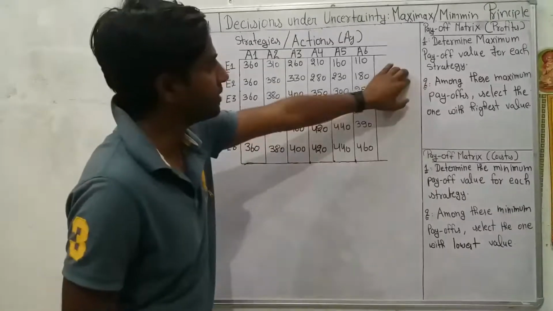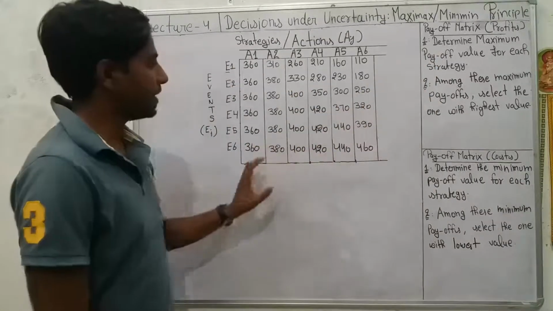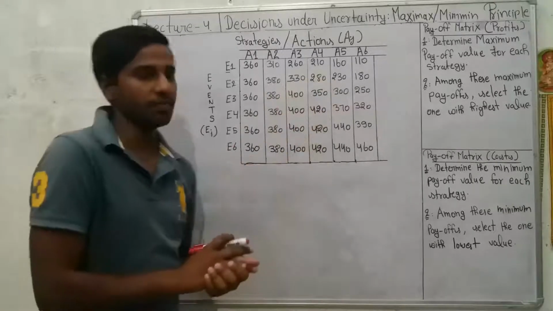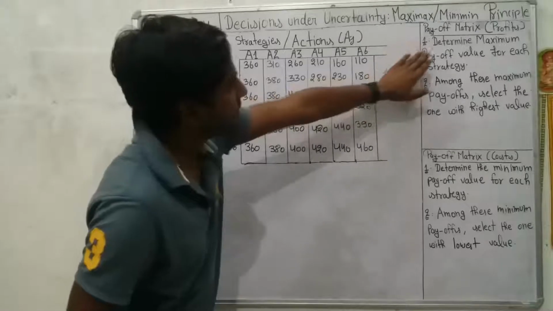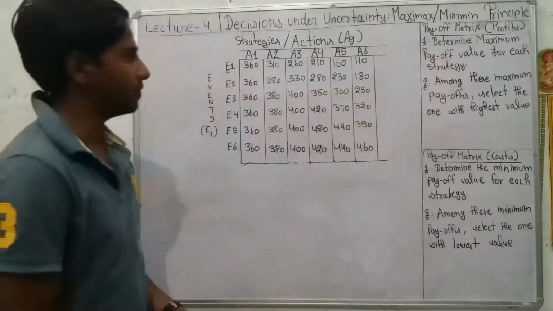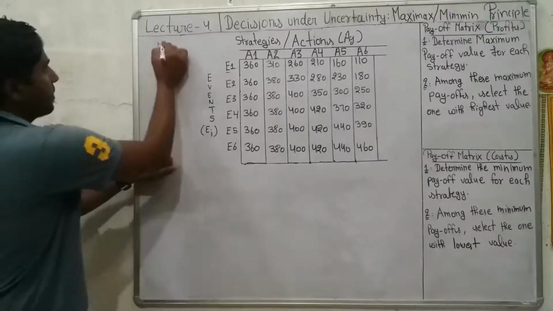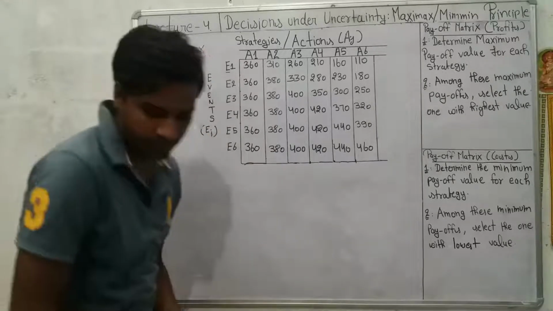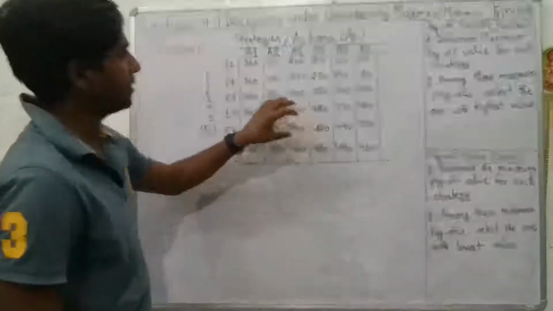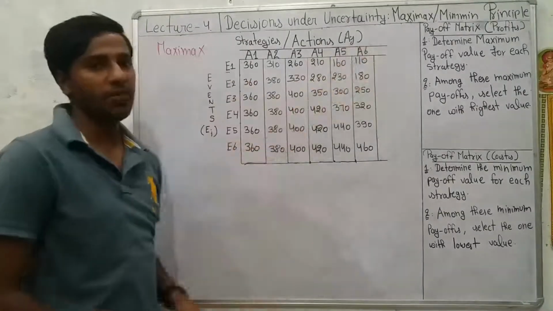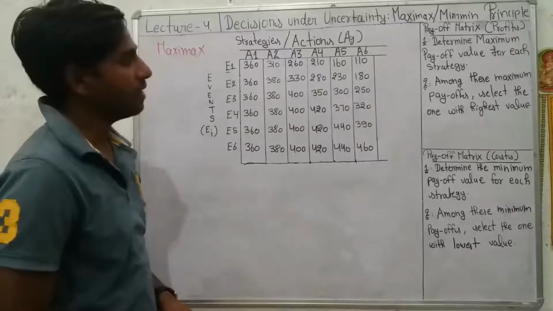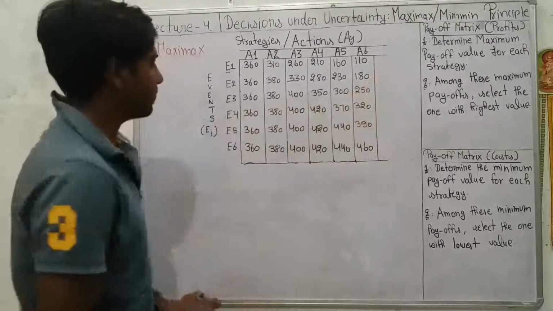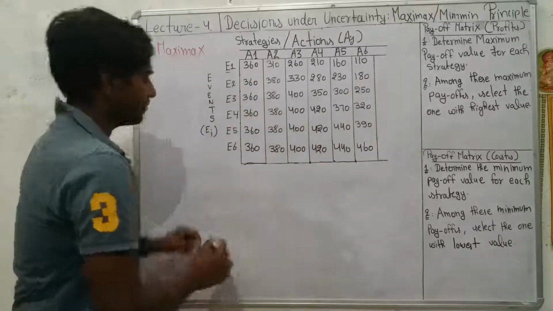So then what would be the procedure? Remember, in the first case we are supposing that these values represent the profits of the company. So the first step is to determine the maximum payoff value. In the first case we would apply the maximax principle, because in this case the payoff values represent the profits. So every optimistic company would try to maximize the profit. So we are considering the maximum payoff value for each action.